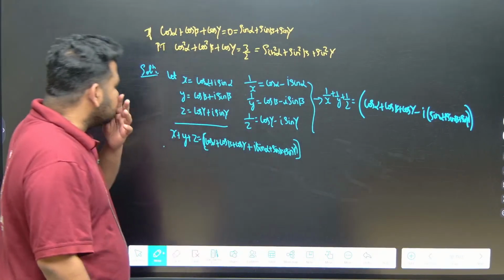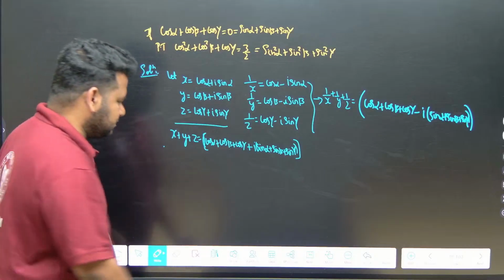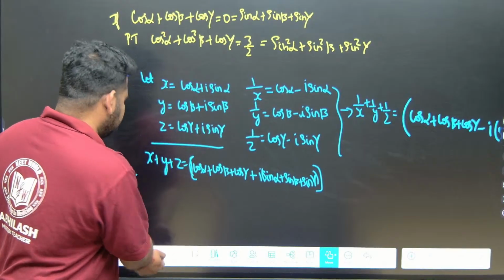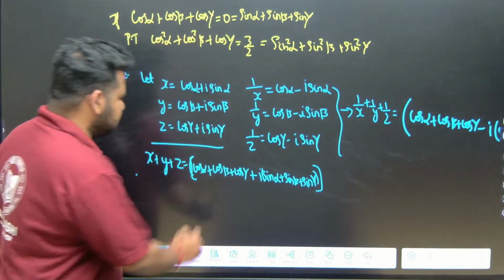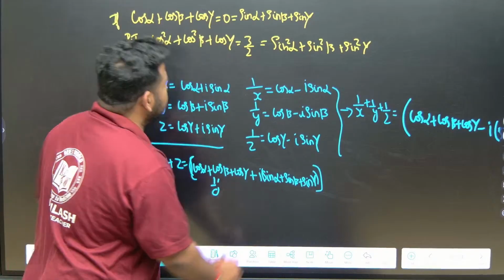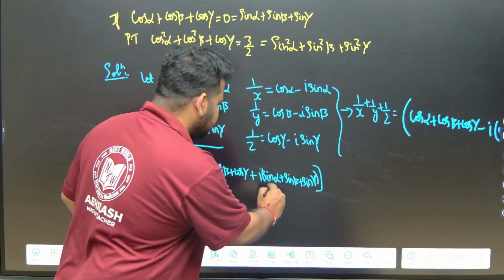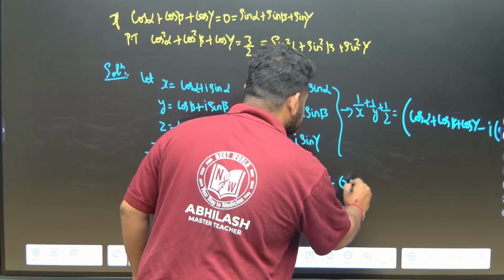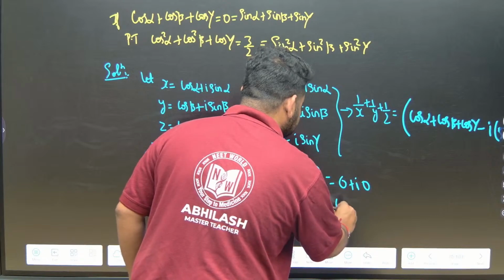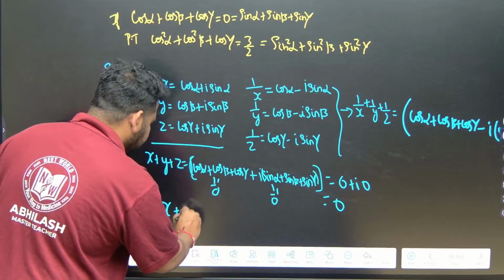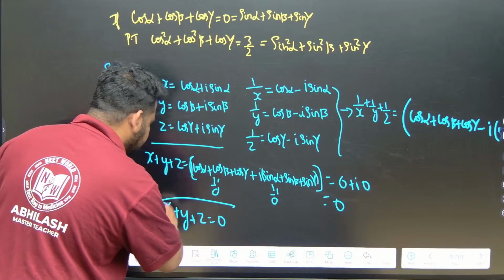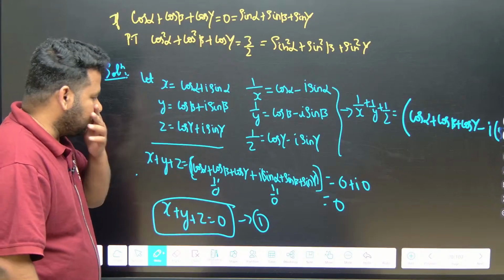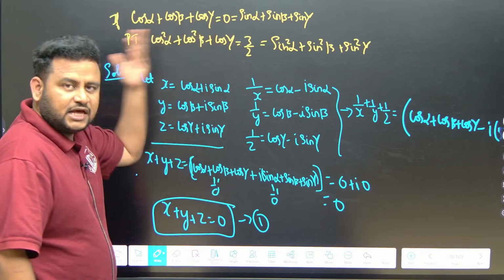Now see here, cos alpha plus cos beta plus cos gamma is nothing but equal to 0. They have given it. This value will be equal to 0. And sin alpha plus sin beta plus sin gamma, this is also equal to 0. So this will become 0 plus I times 0, which is equal to 0. So what we will get? x plus y plus z is equal to 0. Let us write this as equation 1. This is equal to 0 and this is equal to 0 because they have given it.